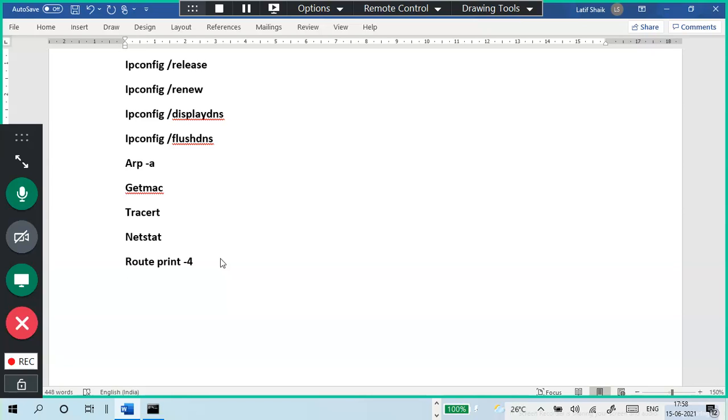Any other networking related commands? Anything? nslookup.